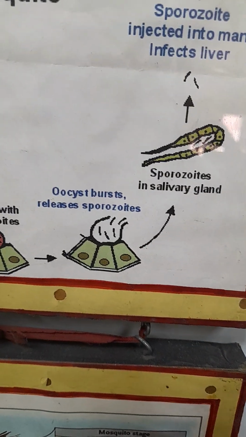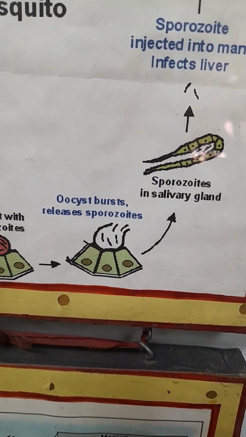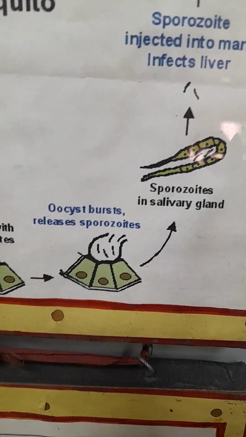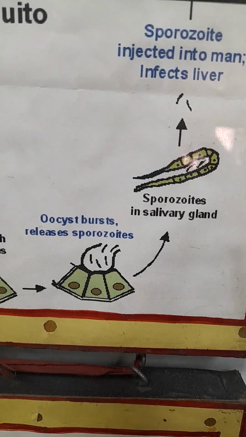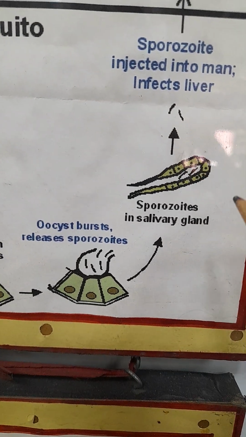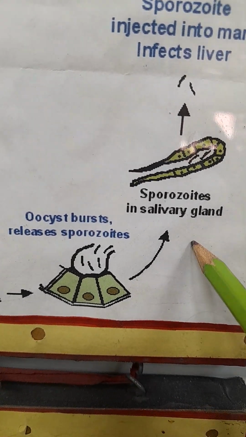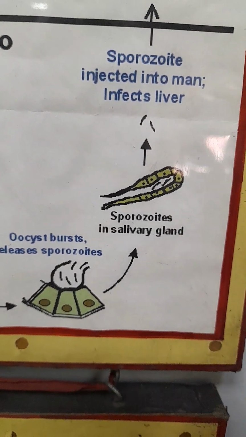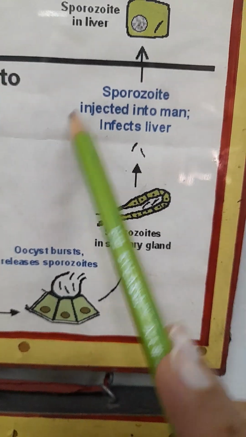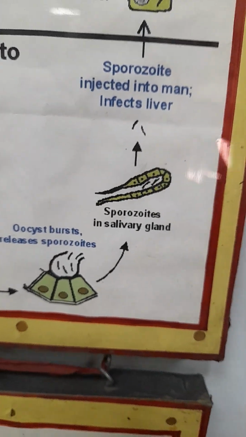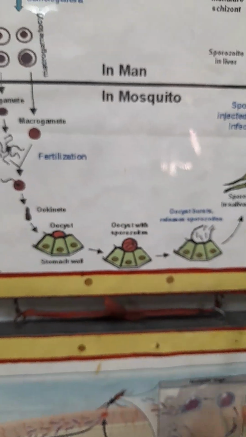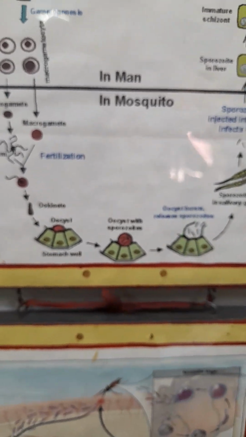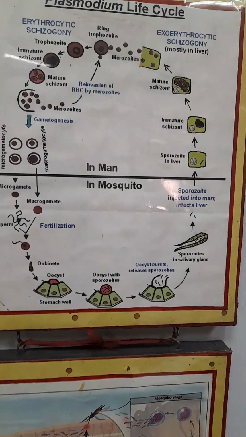As you all know, the medium which transfers the Plasmodium from a mosquito to man is a bite from the mouth, which has salivary glands, and the sporozoites in the salivary glands now move towards the man's body. The sporozoite injected into the man infects the liver. Now we have discussed the Plasmodium life cycle in the mosquito body, and now we are moving towards the man's body.